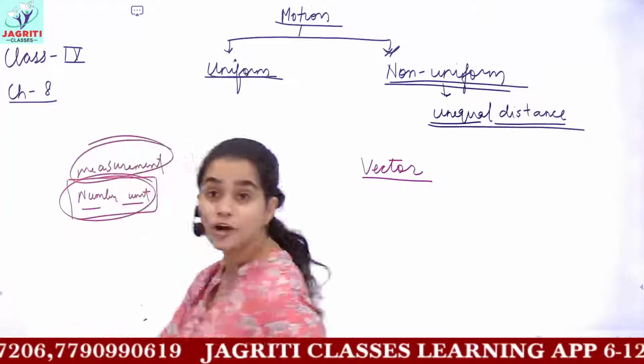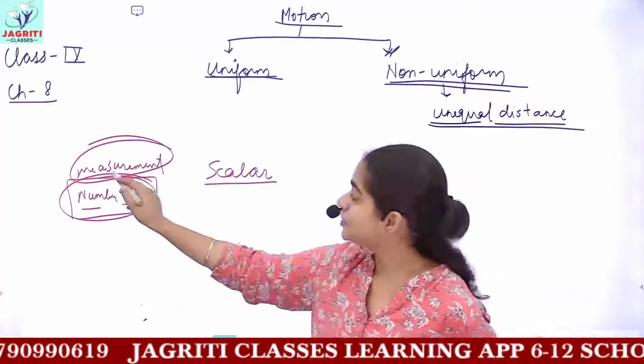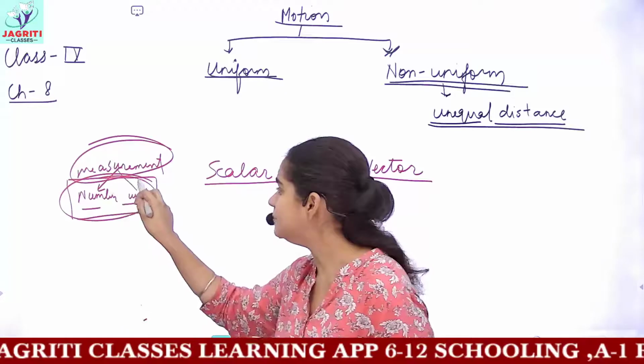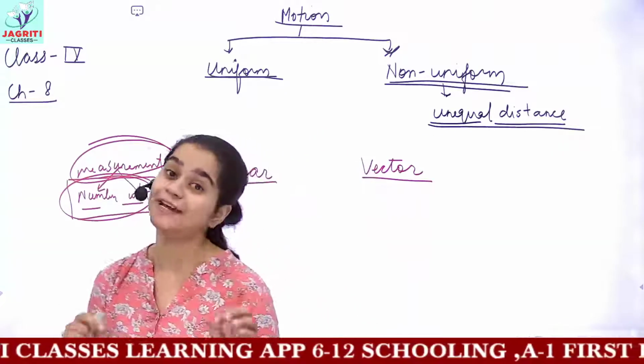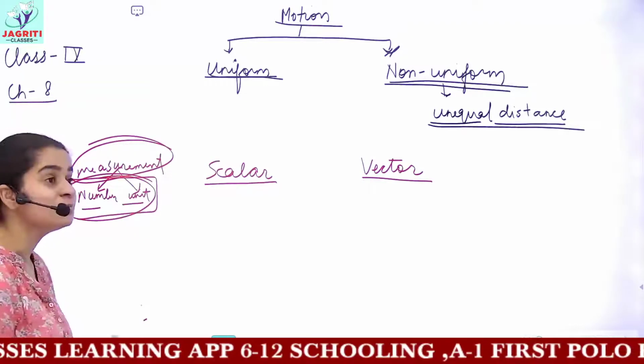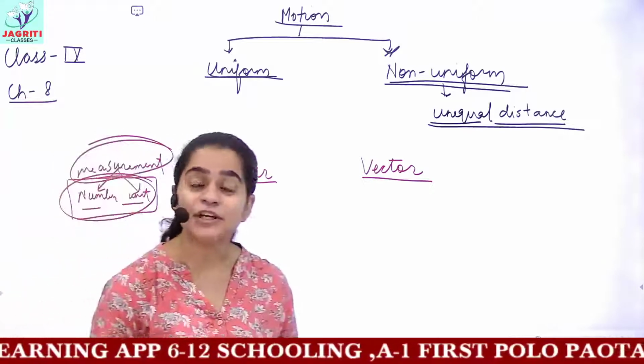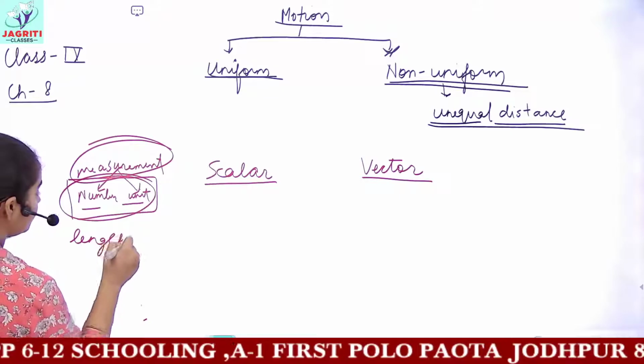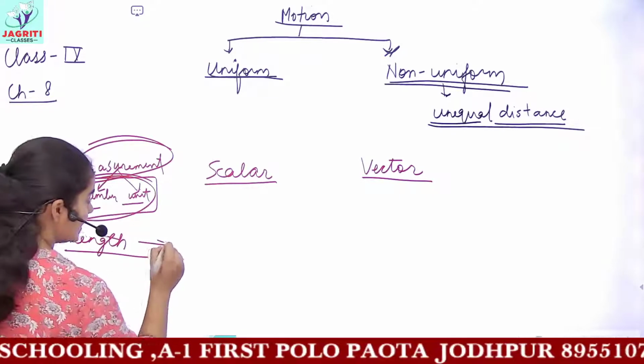So for measurement you require a numerical quantity, and with this it is very important to use a particular perfect unit. We discussed some standard SI units prescribed for physical quantities. Like the SI unit for the physical quantity length is meter.